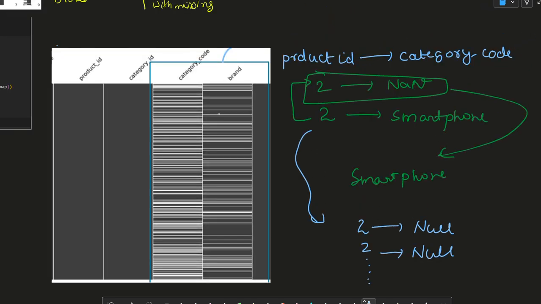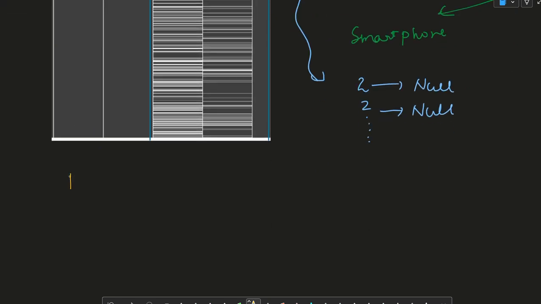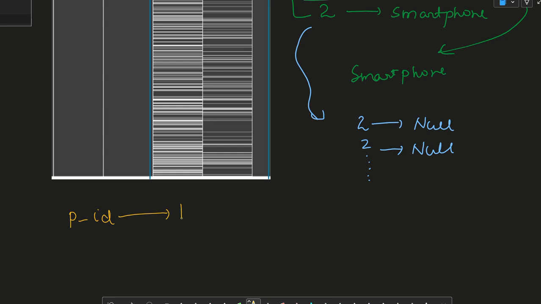Similarly, we tried it for category ID and category code, but there is only one place where we got a very slight success, where we tried to fill the brands with the product ID. So we did a mapping of product ID with the brand.